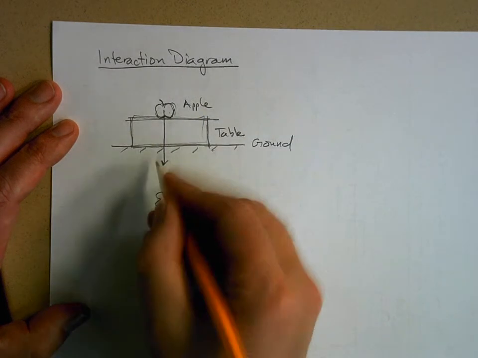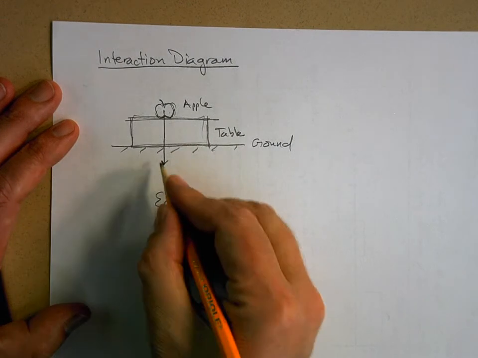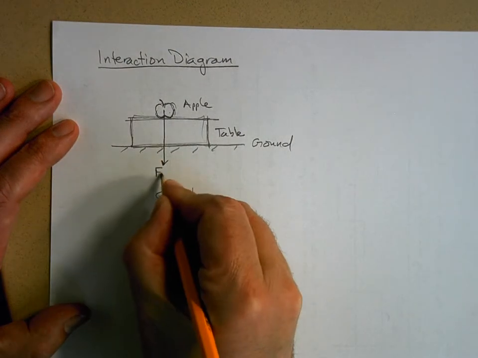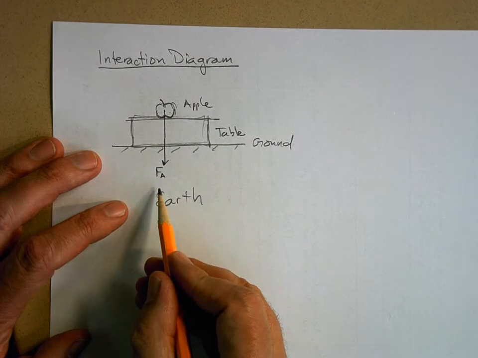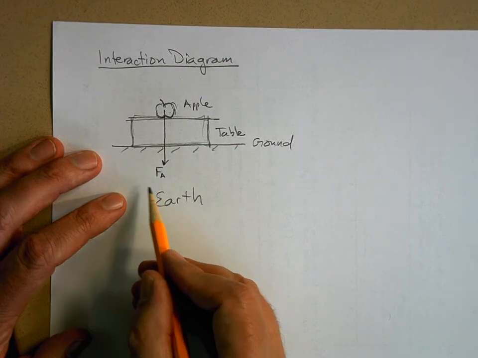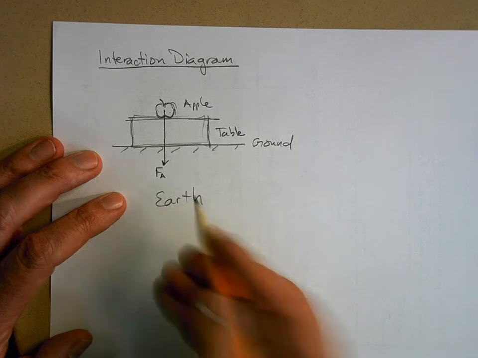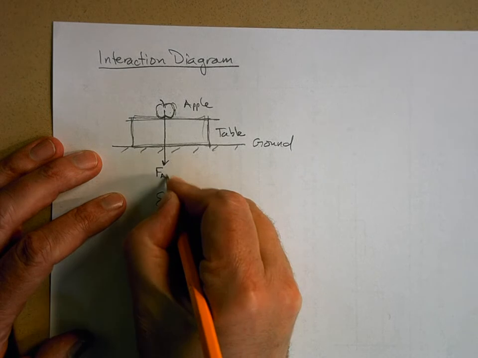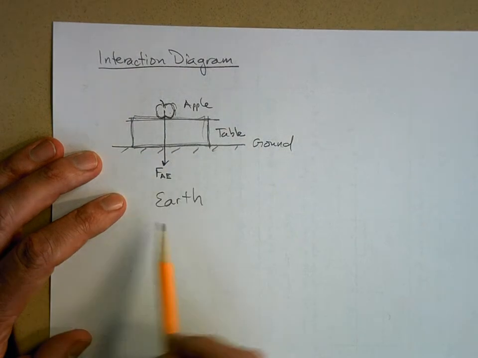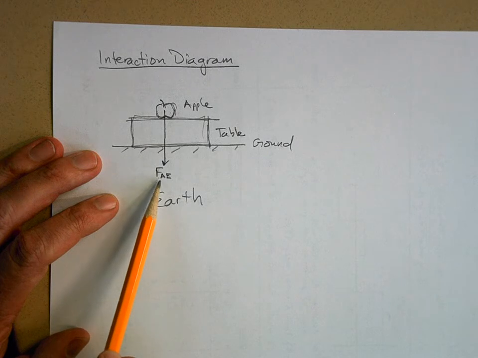So here's what I'm going to do. I'm going to draw a bunch of arrows here, and it's going to get really confusing. All right. This is the force on the apple. Do you see how I put an A subscript there? The force on the apple by what? Gravity. By gravity, but what causes gravity? The Earth. So look at the order here. The force on the apple by the Earth.